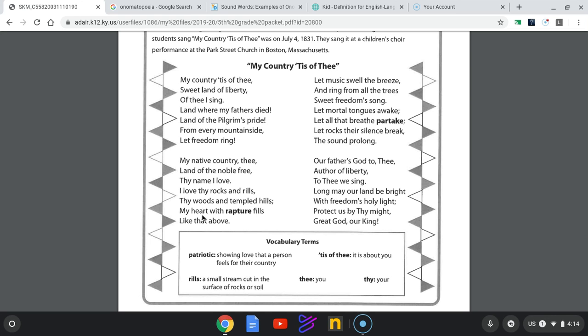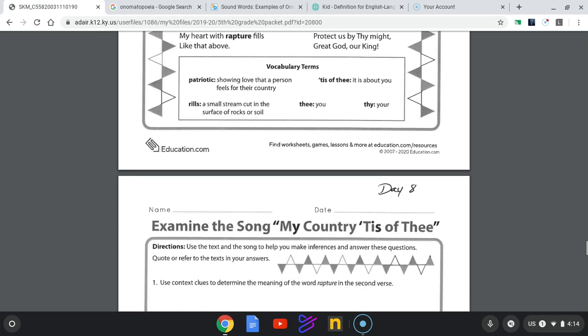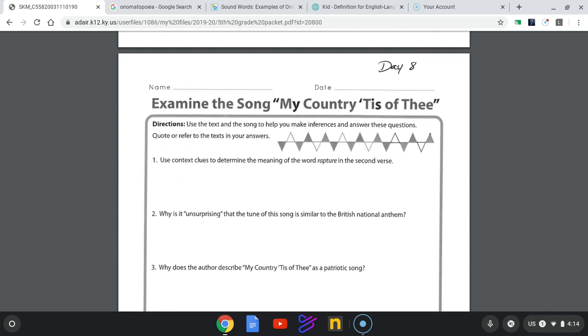Okay, so it's talking about your heart, and we know that usually, my schema tells me, when I'm talking about my heart, I'm talking about love. So it says rapture fills. So I'm thinking that probably has something to do with feelings, love, okay? So that would be a clue using your schema for number 1.